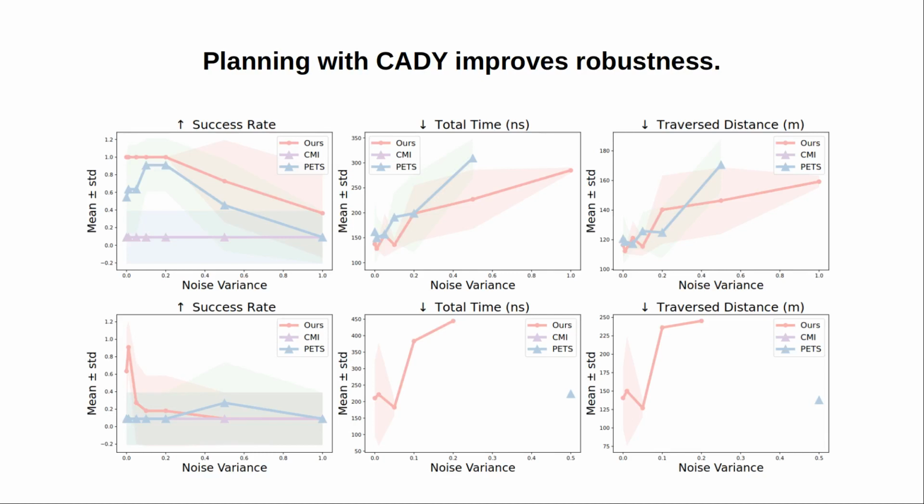Planning with CADI improves robustness to noise. In simulation, we can see that dynamics learning with causally informed methods like CMI, as well as with correlation-based methods like PETS, that do not rely on a distribution over causal structures show a lower success rate in ground robot navigation tasks whenever the planner needs to rely on corrupted inputs.